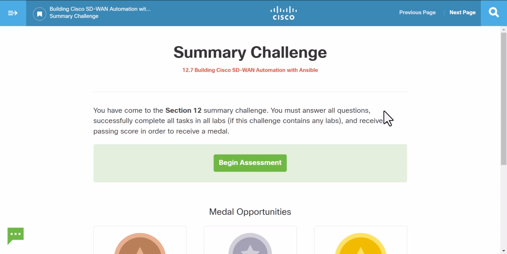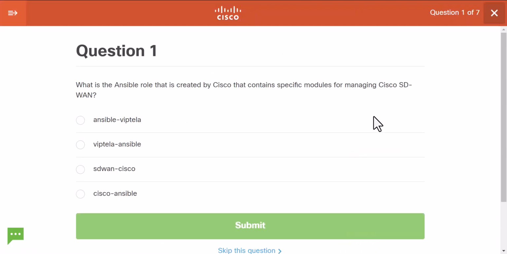ENAUTO Section 12 Summary Challenge. Cisco SD-WAN Automation with Ansible. What is the Ansible role that is all created by Cisco that contains specific modules for managing Cisco SD-WAN? So specific modules. This is called Ansible VIPTela. Yeah, and that's it.